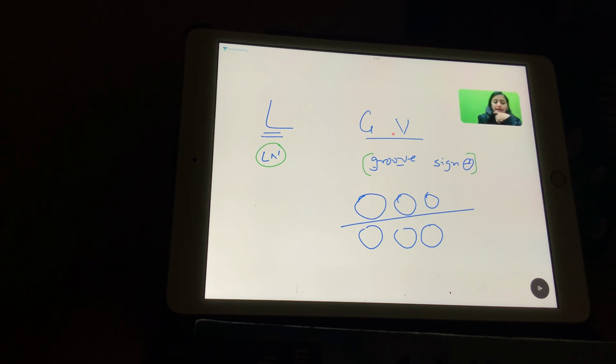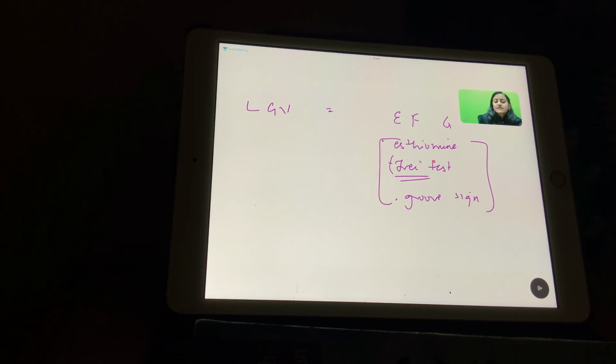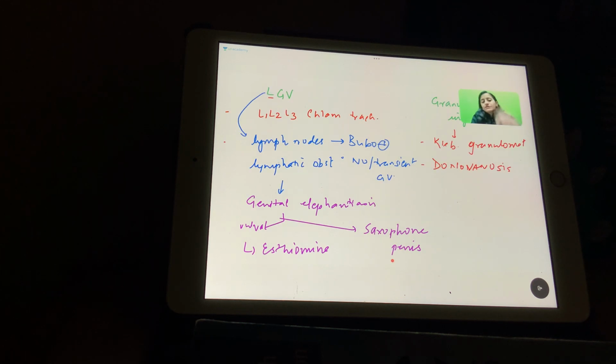Okay, and LGV is 3 letters. It has a 3-letter mnemonic. LGV is equal to EFG. What does EFG stand for? E is esthiomene, F is the Frei test, and G is the groove sign. So LGV is EFG. The Frei test is positive in LGV, caused by Chlamydia trachomatis. This is the one, remember that, where the ulcer can be absent. It has no or transient genital ulcer. Clear? So that is about the groove sign, the lymph nodes, the lymphatic obstruction, elephantiasis.